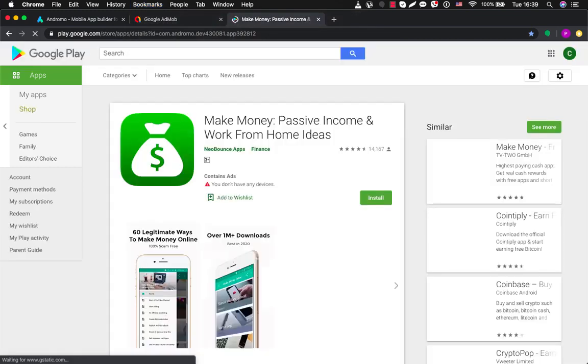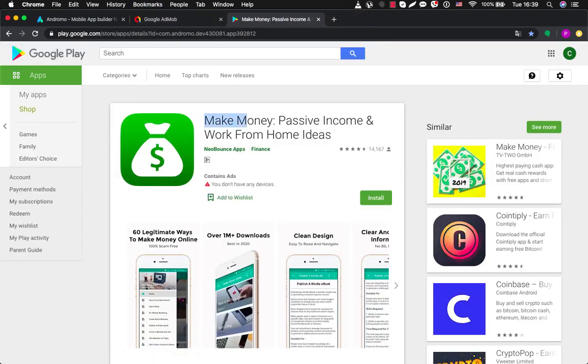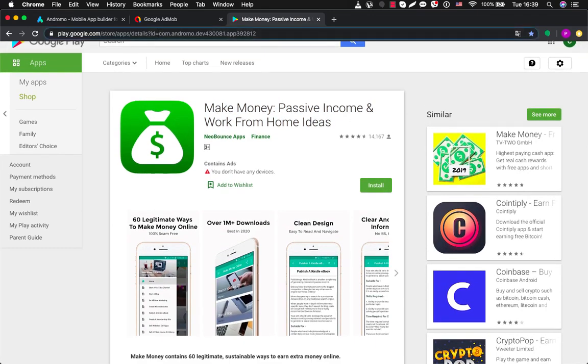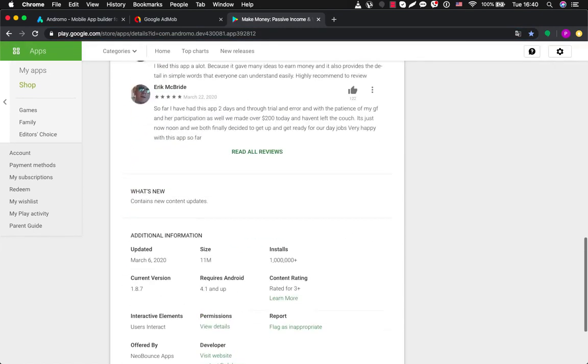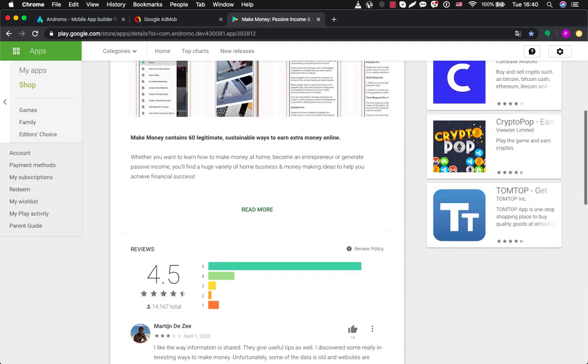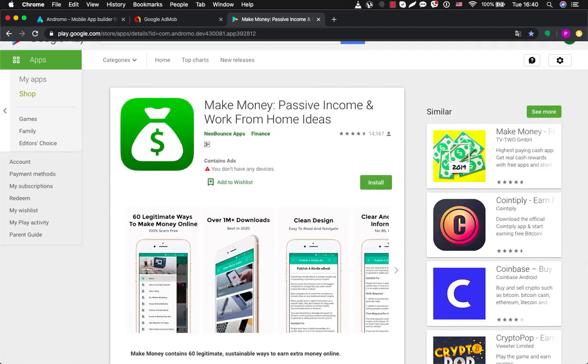There is one more cool app that I liked. It's called Make Money, Passive Income and Work from Home Ideas. It also was built in Andromo, as you can see. This application has over 1 million installs, which is really cool. This is because make money and passive income from home is a very popular request in Google.